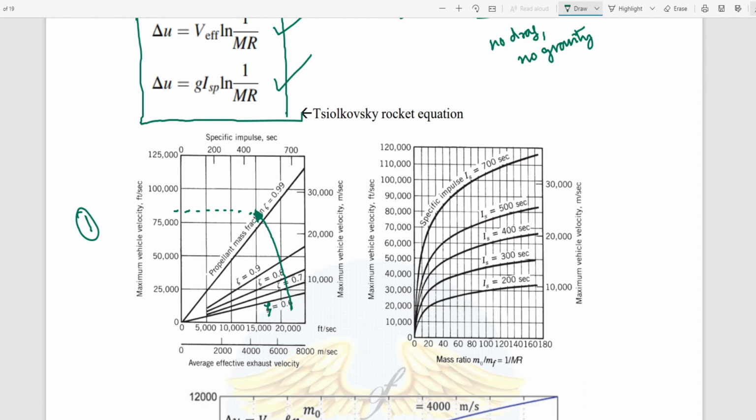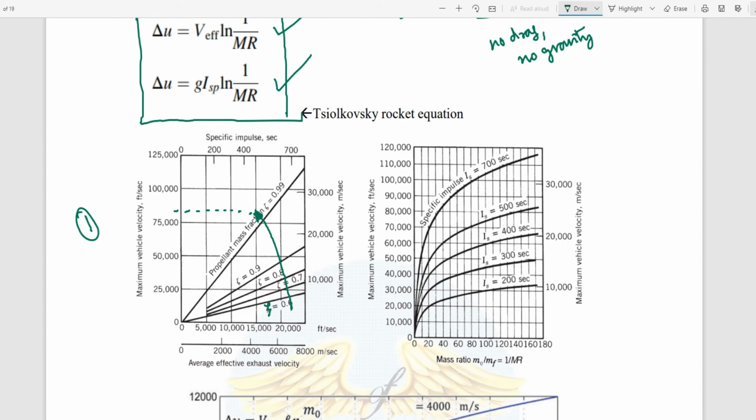Now on the next point, what we can bring to a conclusion is, as we increase the average effective exhaust velocity, at some constant mass fraction, my maximum vehicle velocity will also increase.